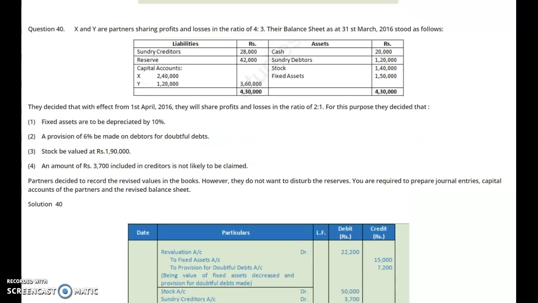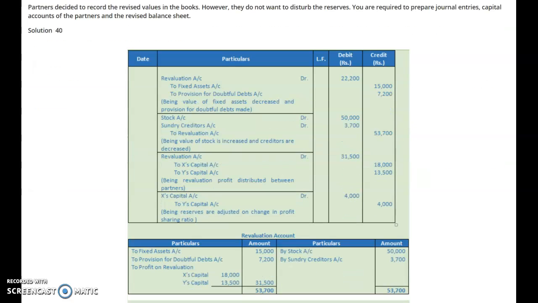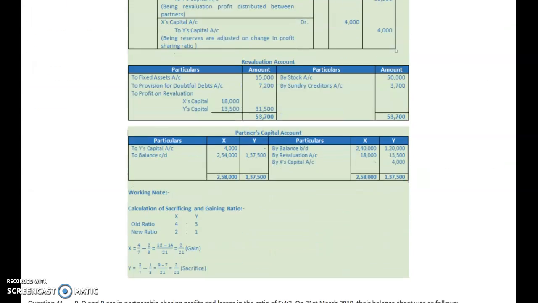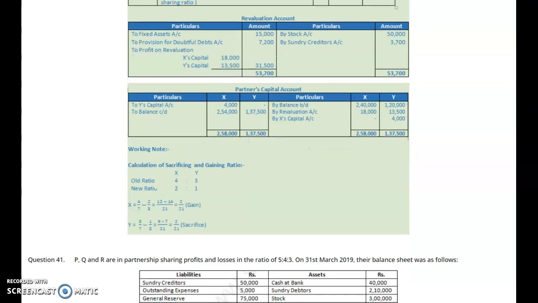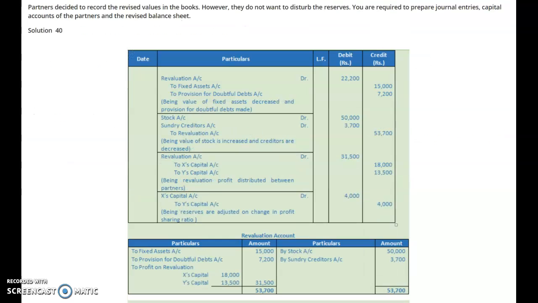Reserve value is 42,000. So we will find out the gaining and sacrificing ratio, and when we calculated the gaining and sacrificing ratio, we had noticed that X is gaining by 2/21 and Y is sacrificing 2/21. We will calculate 2/21 of 42,000, the amount of reserve, and credit and debit to be given accordingly.